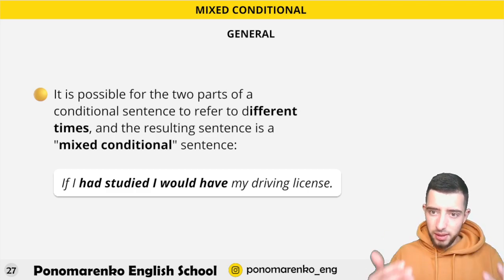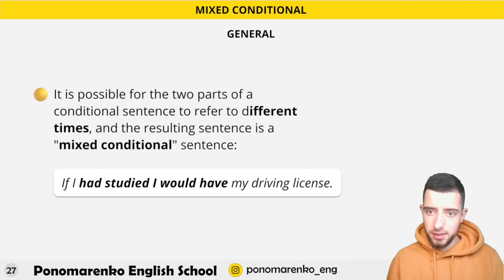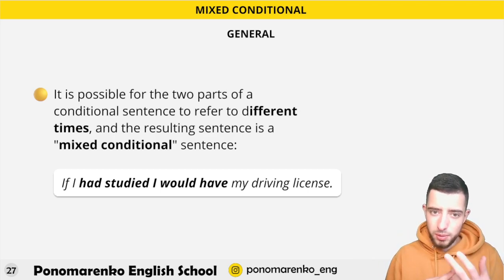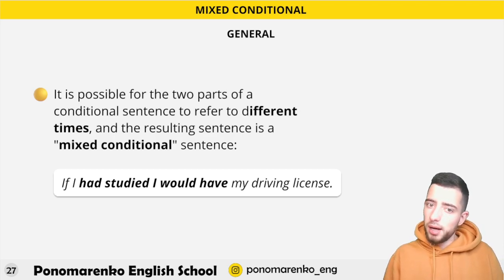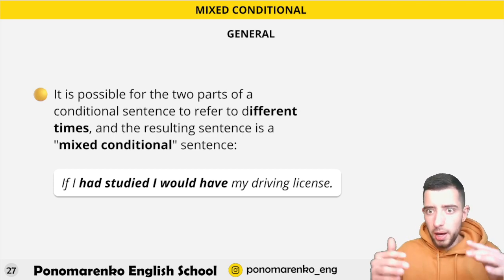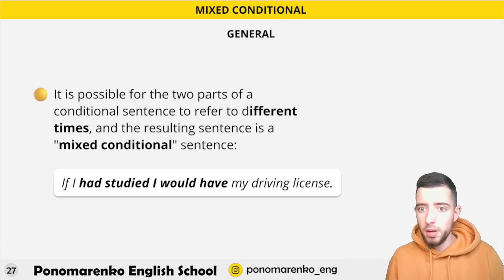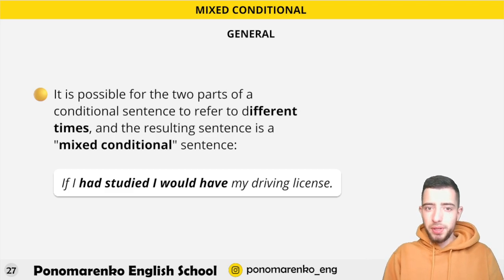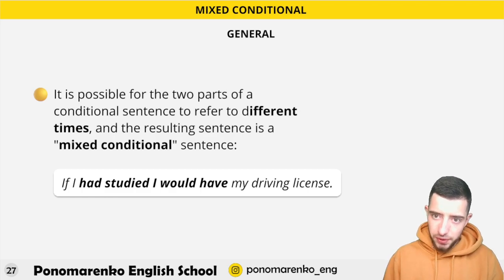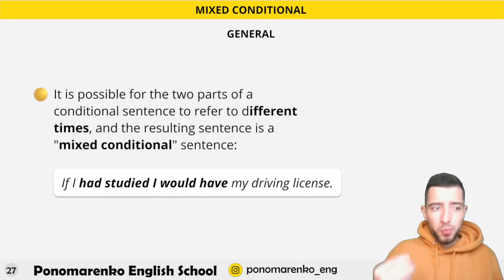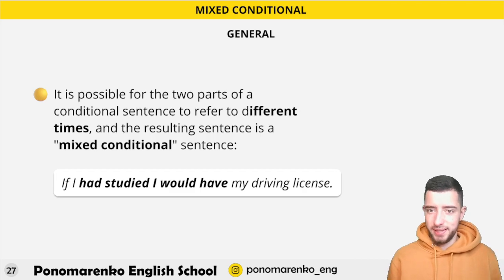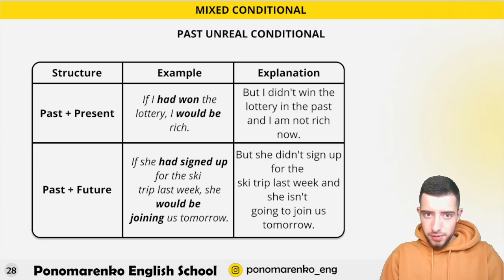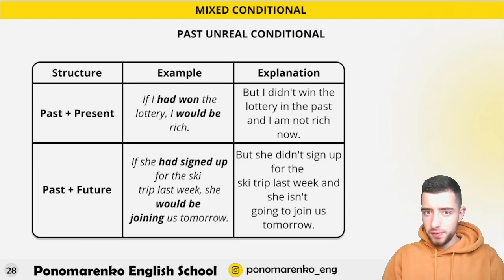So here's the example. If I had studied, that's the subordinate part from the third conditional. I would have, not would have with the verb in the third form, just would have, which stands for the second. And in the result, you mean that in the past you could study harder, and now you would have this license, but it didn't happen. So structures: past plus present, past plus future.